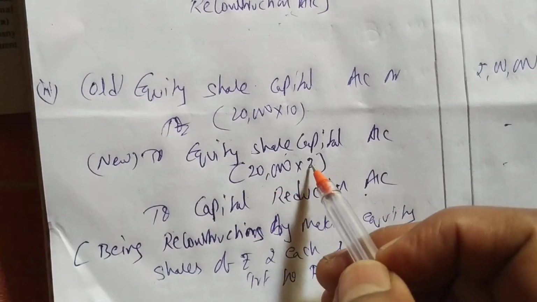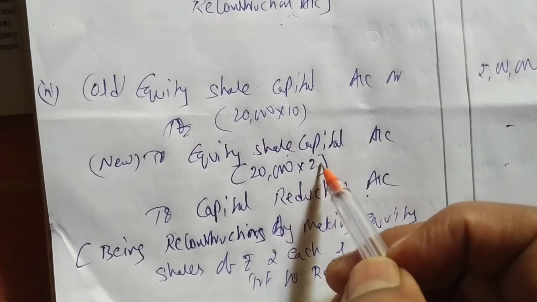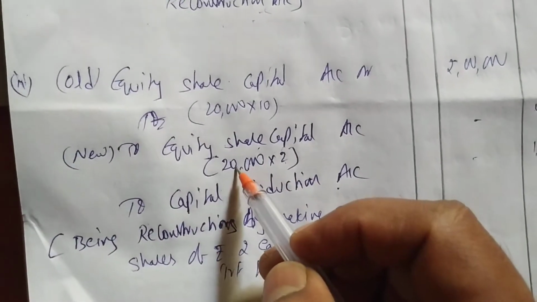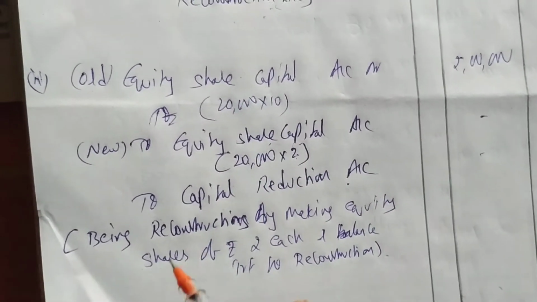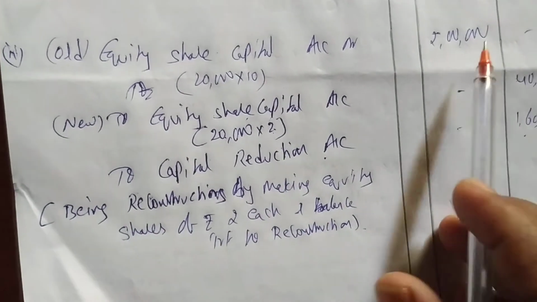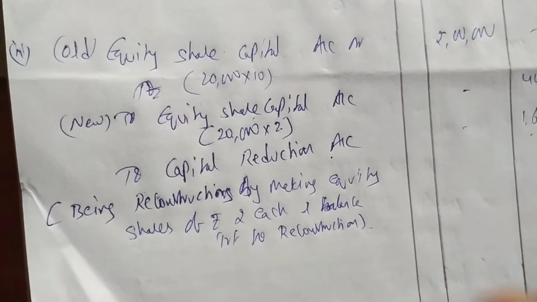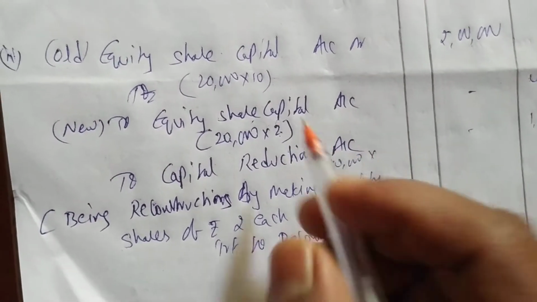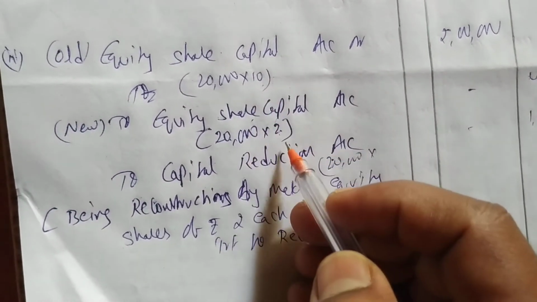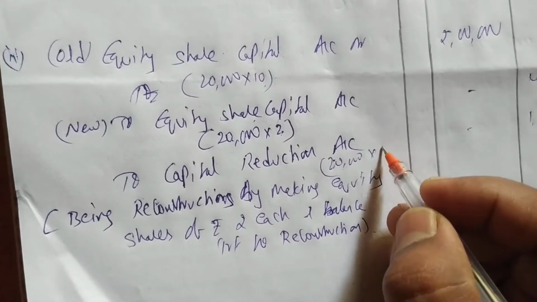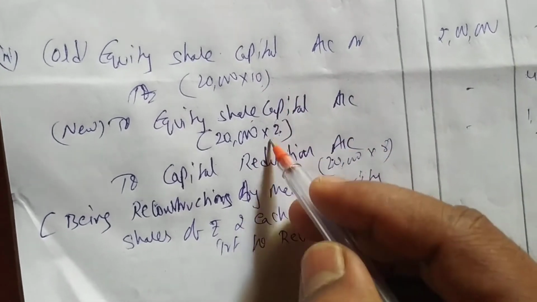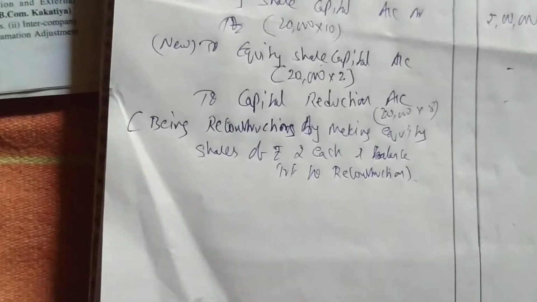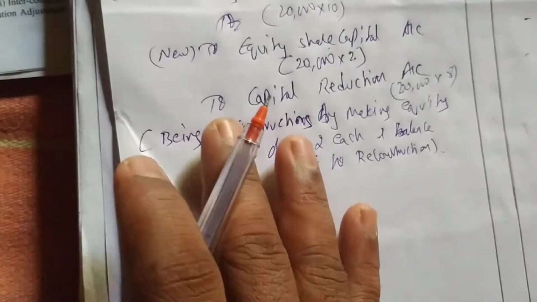The old equity share capital is 20,000 into 10, 2 lakhs, and the new one has the same number of shares but the share value is reduced to 2 rupees, 20,000 into 2, 40,000. To capital reduction, how much are we reducing? 2 lakhs minus 40 is 1 lakh 60. Or else we can write it like this: 20,000 into, how much was the share value earlier? 10. Now how much is it? 2, so 8. 10 minus 2 is 8. Okay, chalo. Next, now what is next?